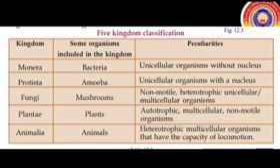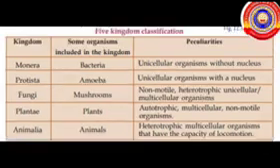The next kingdom is Plantae. Plants are included in this kingdom. Its peculiarities are autotrophic, that means it prepares its own food, multicellular, non-motile organisms. The last kingdom is Kingdom Animalia. Animals are included in this kingdom. Its peculiarities are heterotrophic, multicellular organisms that have a capacity of locomotion.